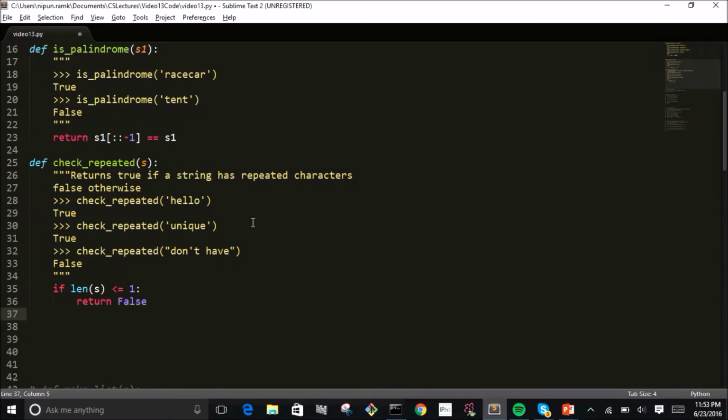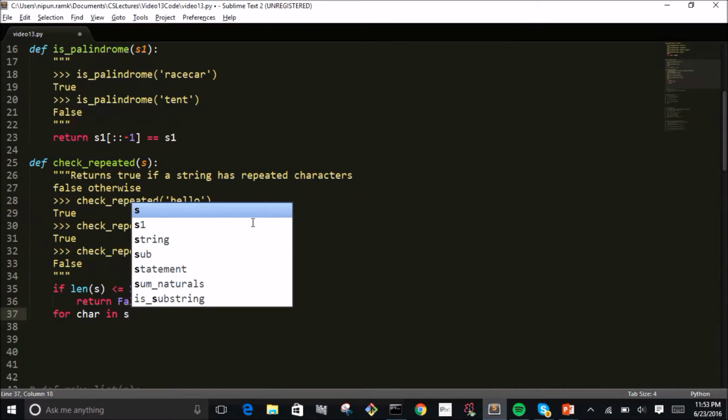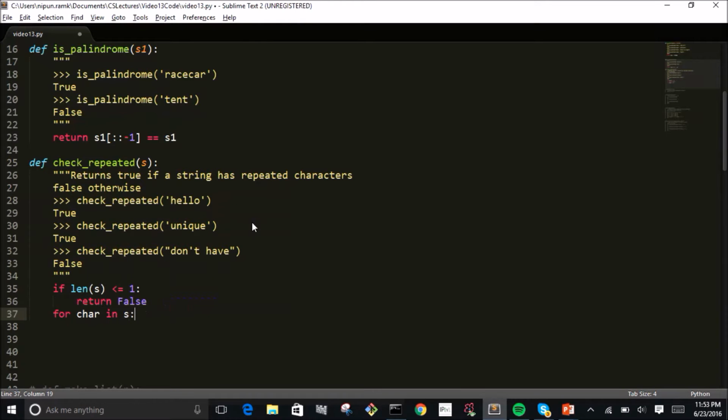Well, what we can do is check every character in the string. And what we want to do is pick out the first character. Why the first character? Because let's think about how I would check if something was repeated if I was going to brute force this. First I'd take H and check if everything else had any H, and then I'd check E, and do the same process: I check if everything else had an E. Why do I not need to check H again? Because I already checked H and E in the previous case.